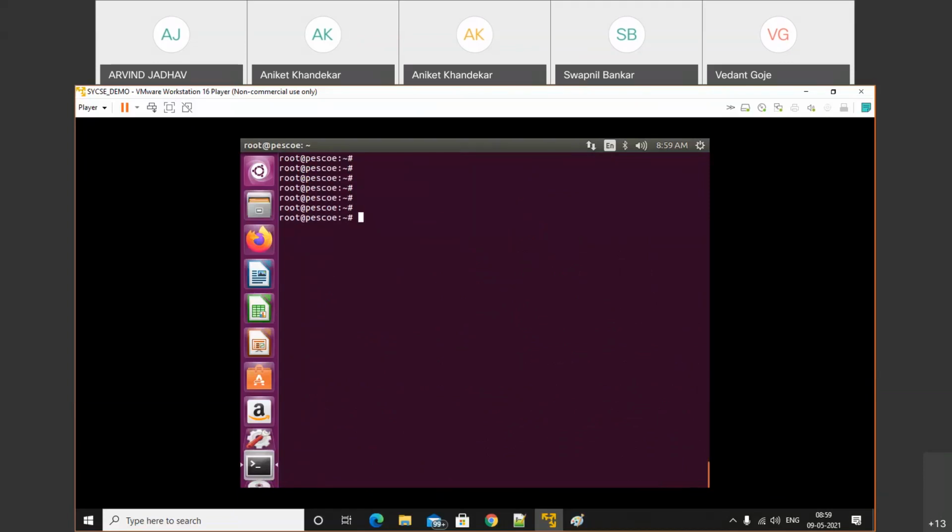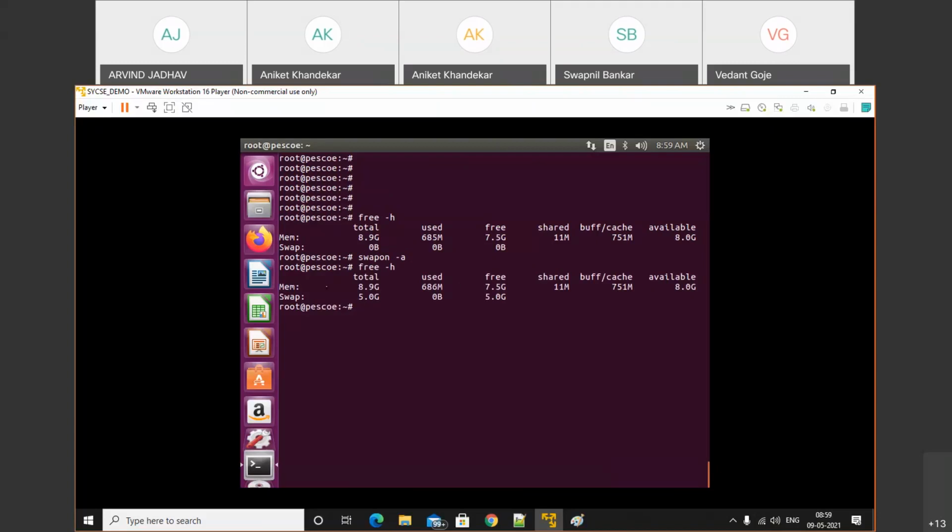After that, just check the free -h command. Right now we don't have any swap, so we will add that swap. Swap on -a. Check the free -h command again.